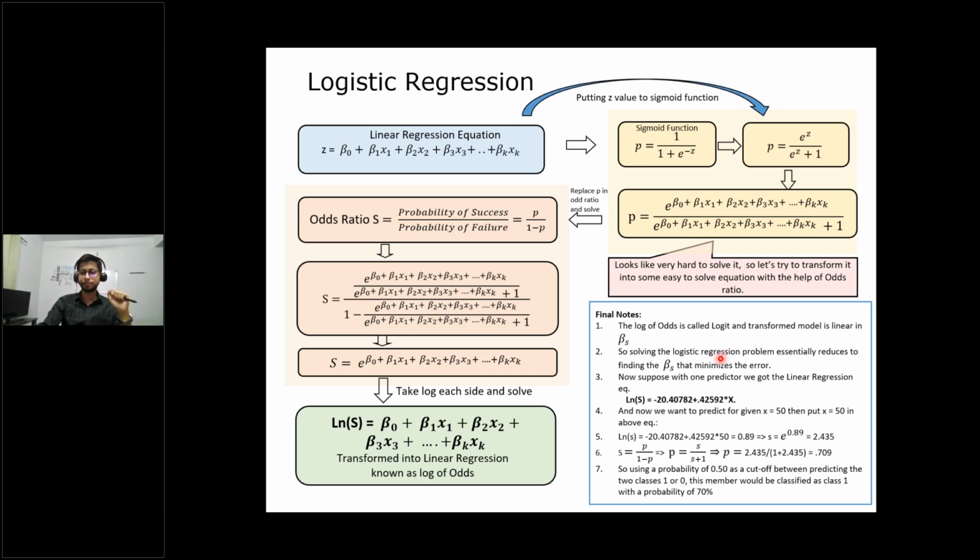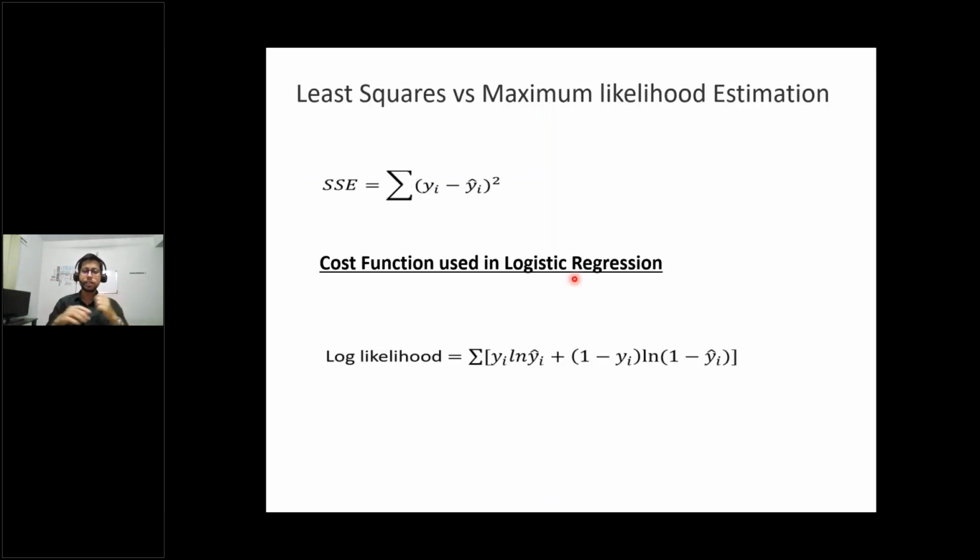Let's move further then. As I said, the next topic is discussing the cost function in logistic regression. In linear regression we have seen we use this cost function, yi minus yi hat. Here yi is nothing but the actual value. So we are predicting something in linear regression, and there will be some actual value while model training. So in model training, we have the value that we are going to predict.